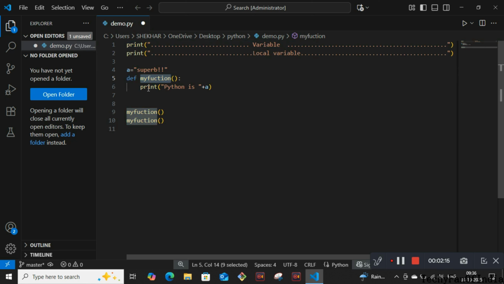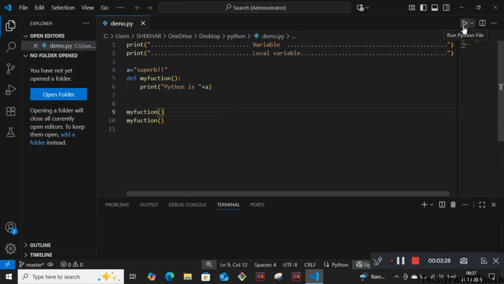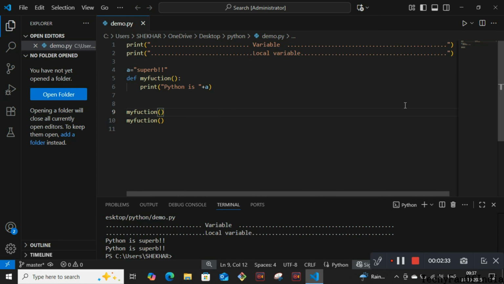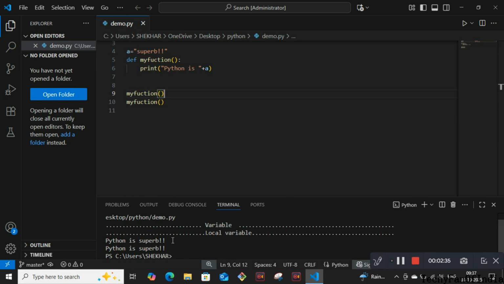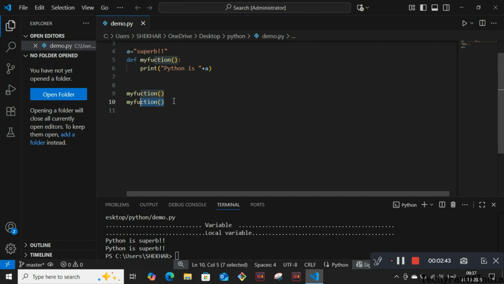So after this, print "Python is" and double inverted comma close, then plus a will take the value from the local variable, which is super. It runs once, then we are getting it repeated twice. The output is Python is super, thus the local variable is used. And what is a local variable and what is a global variable? Local variables are accessible within the code, okay, and using the function you can